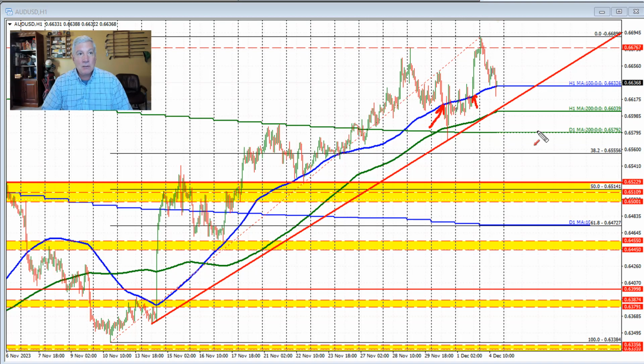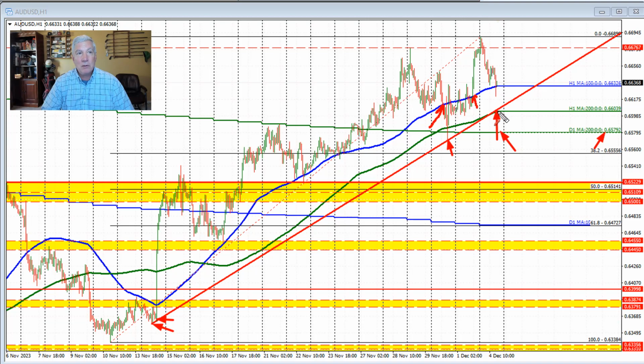On the downside, the 200-hour moving average and this trend line connecting the lows right here to this low right here come in around the same level at 0.66039. So getting below those levels, getting below the 0.66 level, would increase the bearish bias and have traders looking toward the 200-day moving average alluded to on the daily chart, which currently comes in at the 0.6579 level. So watching the 100-hour moving average here for close intraday clues.